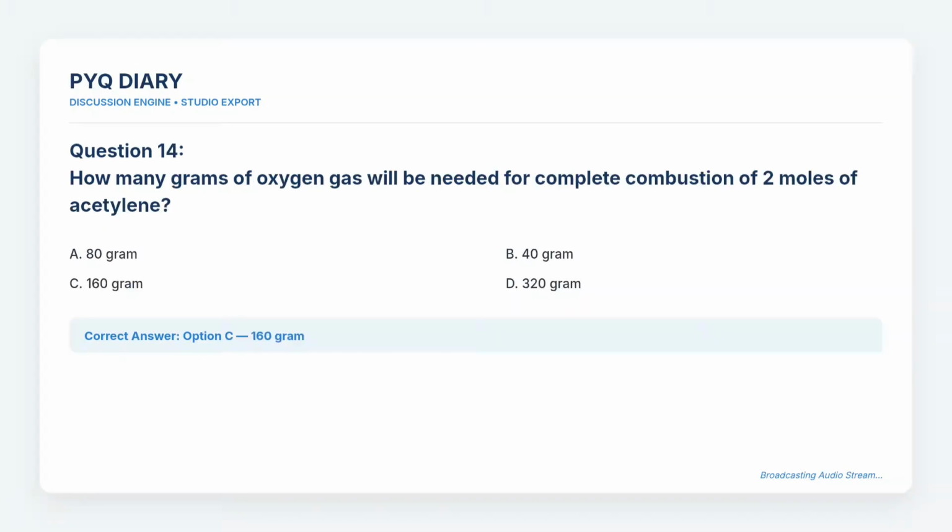Question 14. How many grams of oxygen gas will be needed for complete combustion of 2 moles of acetylene? The choices are A. 80 gram, B. 40 gram, C. 160 gram, and D. 320 gram. The correct answer is option C.